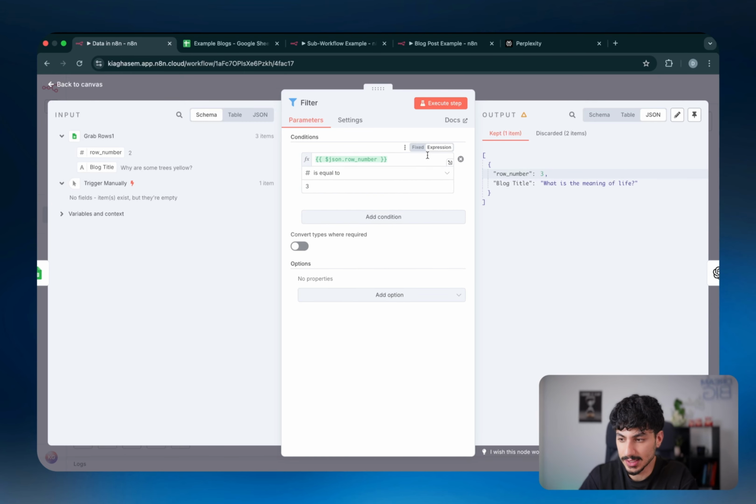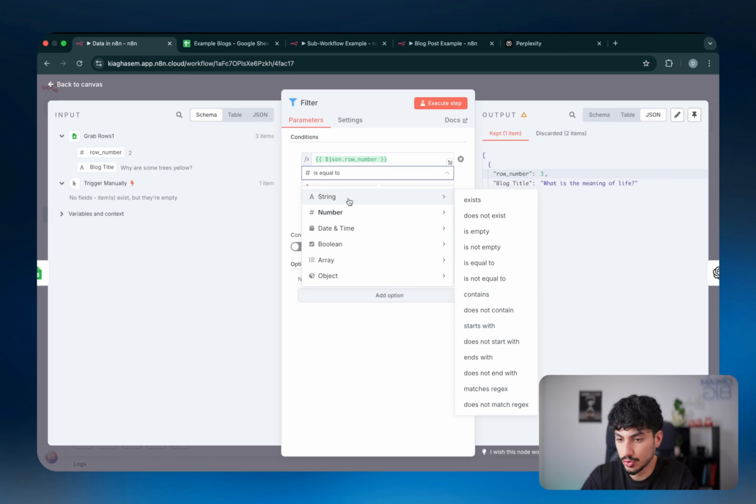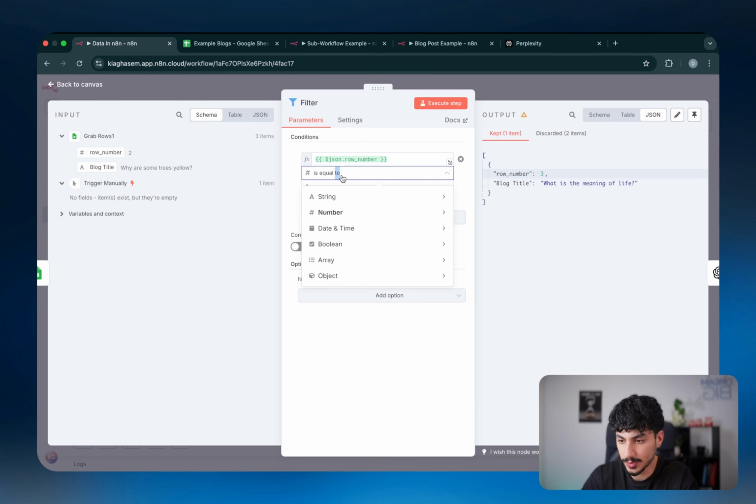So basically what I'm saying is that it's not looking at it from the actual key perspective itself. It's extracting the value and it's comparing the value that's extracted to the value that you're defining below it. And the condition as to whether it's true or false or whether it matches your criteria is defined by clicking on this drop-down menu. First, you have to choose what type of data it is. So if it's a string, it's all of these, number these, date and time, Boolean, array, and object.